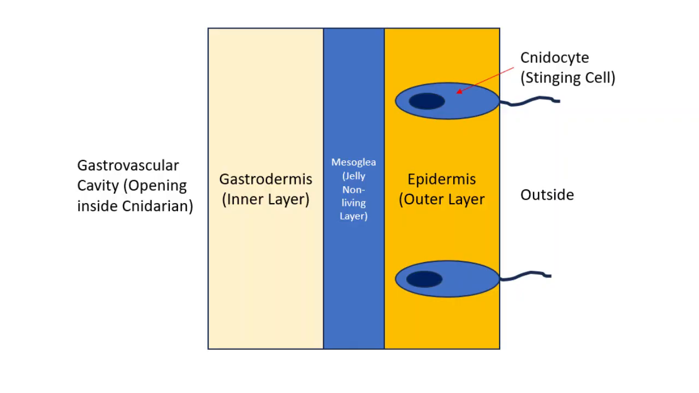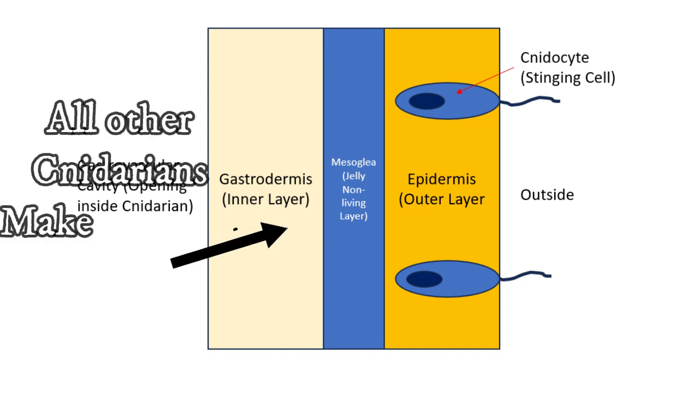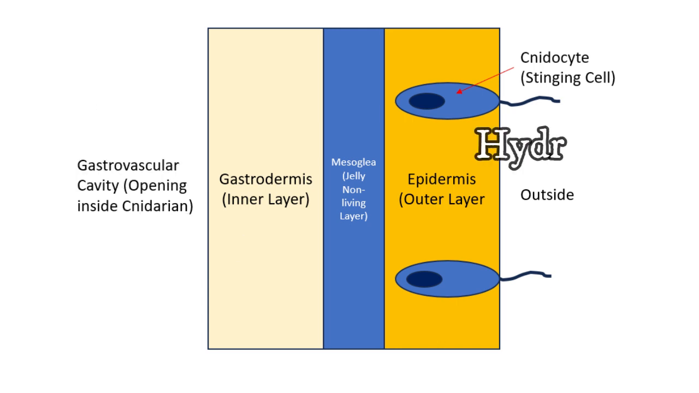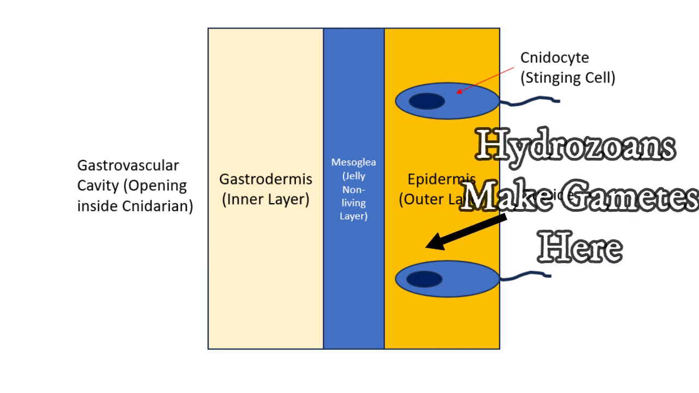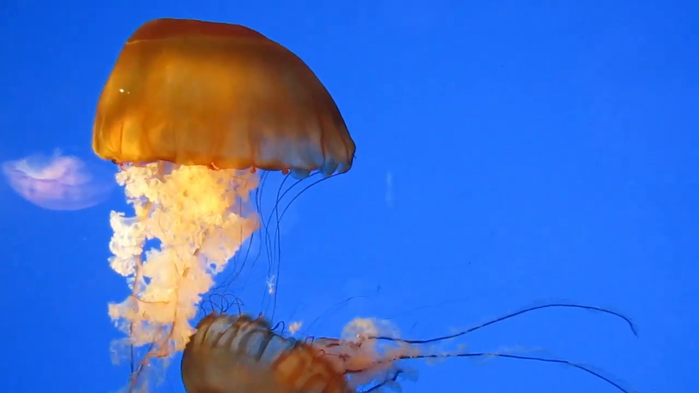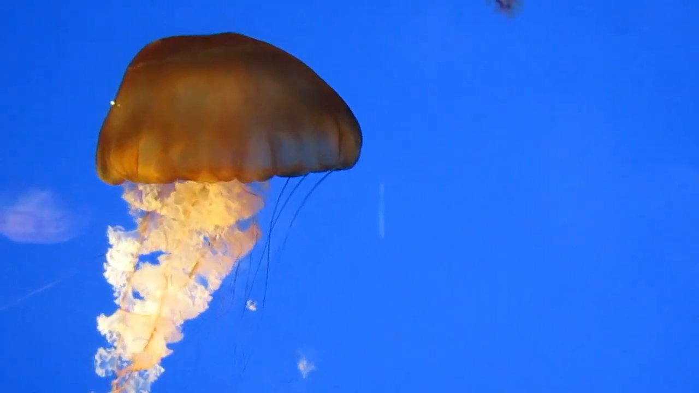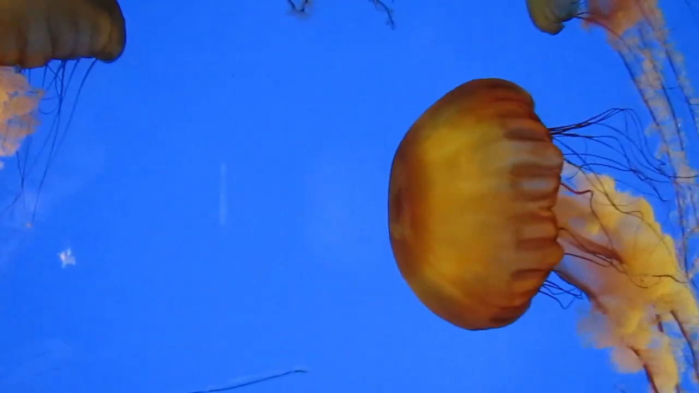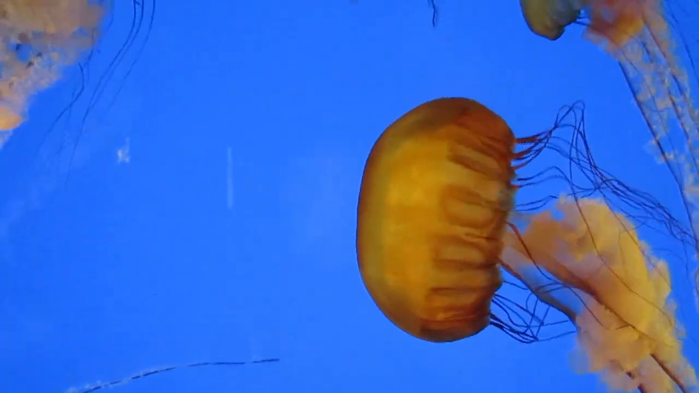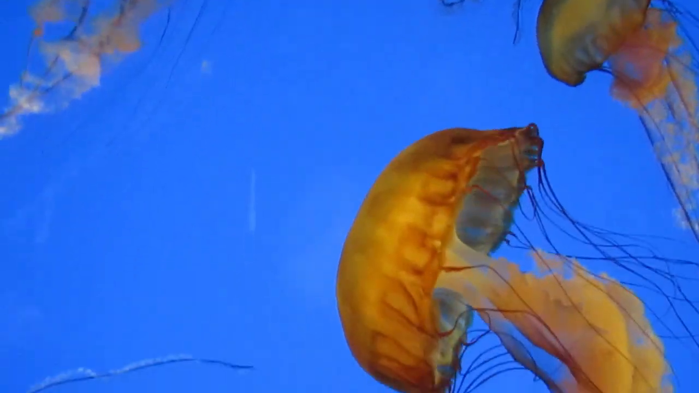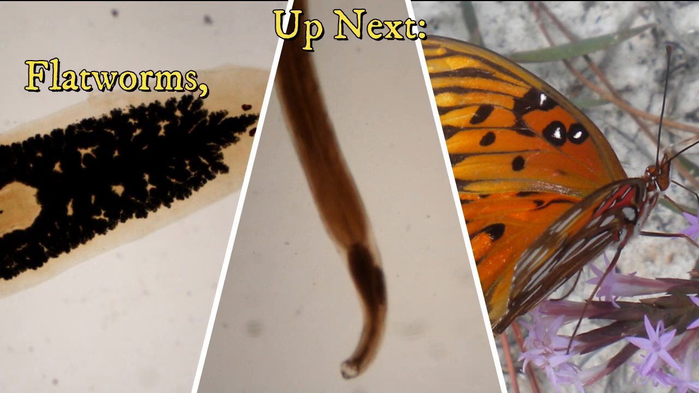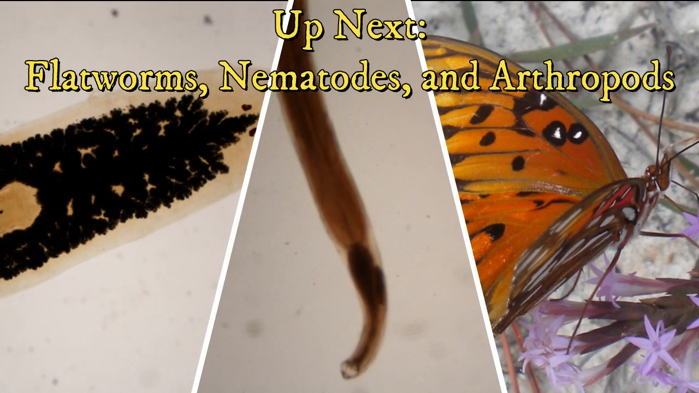The main difference between hydrozoans and other cnidarian groups is how the gametes are formed. In the other groups, these are formed in the gastrodermis, while hydrozoans form gametes in the epidermis. Cnidarians are radially symmetrical and diploblastic animals. However, the vast majority of the animal kingdom is bilaterally symmetrical and triploblastic. In our next video, we will review 3 such phyla: flatworms, nematodes, and arthropods.